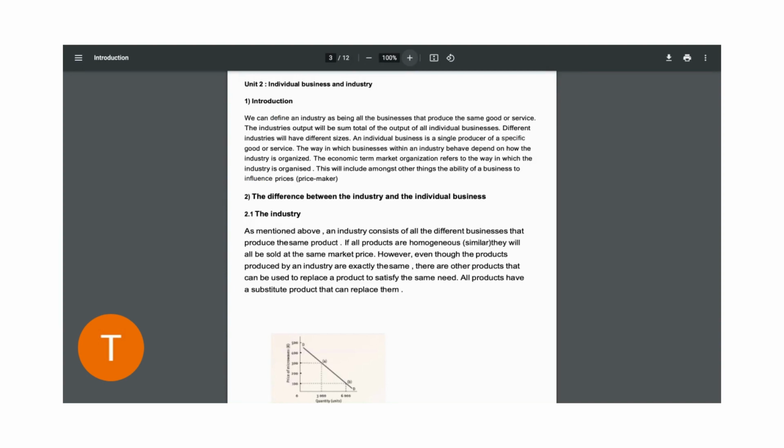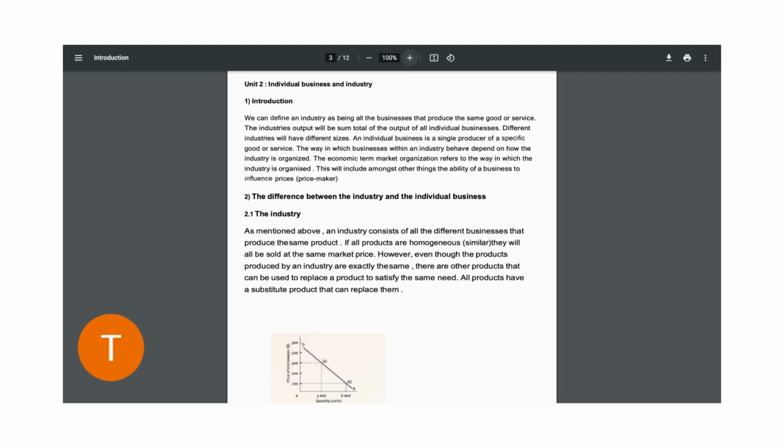Okay, so the first section is talking about the individual business and the industry. An individual business is basically a single standing entity that focuses on producing goods and services so as to satisfy human needs and wants. However, an industry is basically the sum total of the output of all the individual businesses. I'll give you an example. I'll particularly focus on the clothing industry, right? The clothing industry comprises shops like Legit, The Fix, Mr Price, etc. However, an individual business is just one business, maybe like Mr Price.